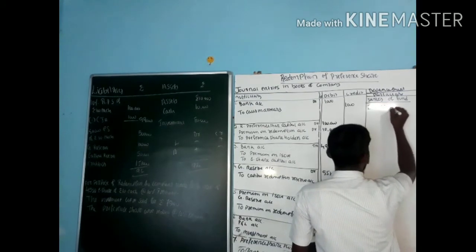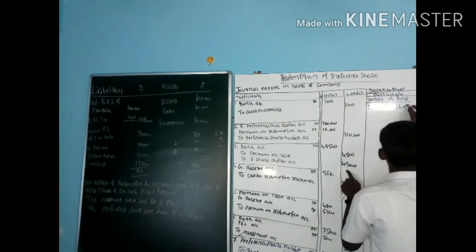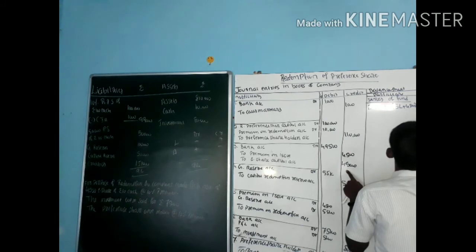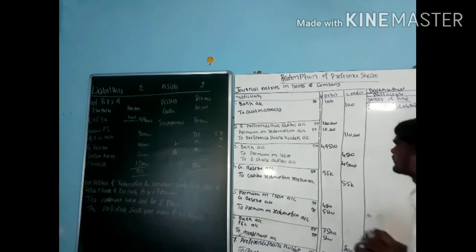Equity share. Already I am having how much? 5 lakh. Plus again I am issuing 45,000. So how much amount with us now? That is 5 lakh 45,000.